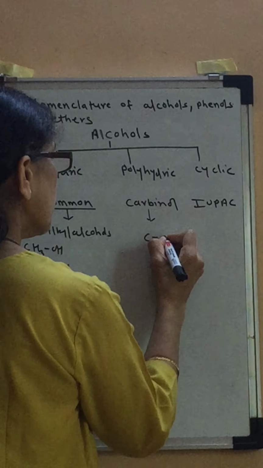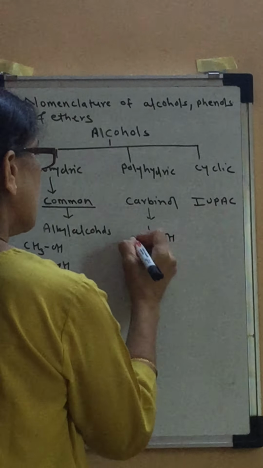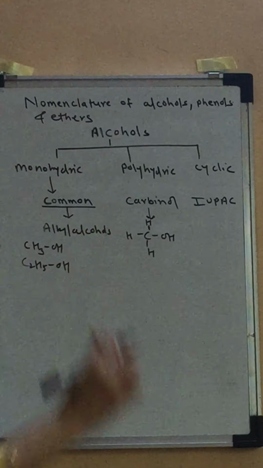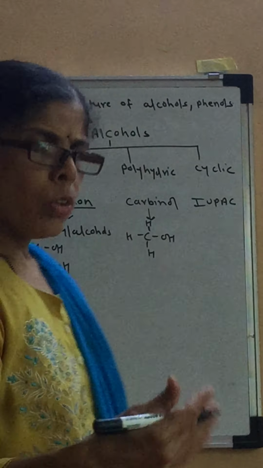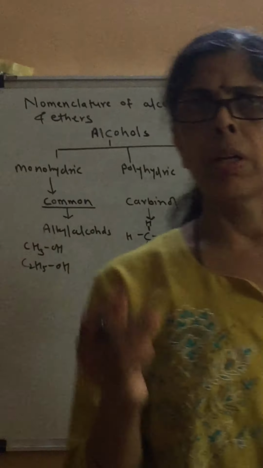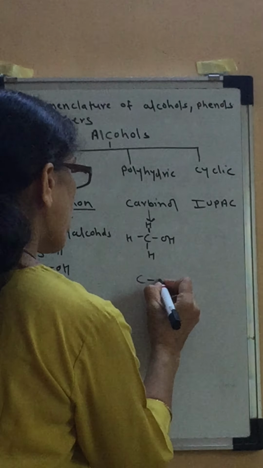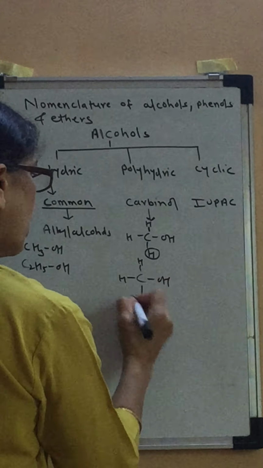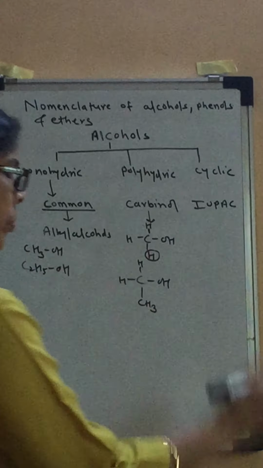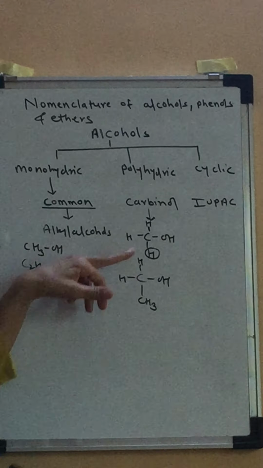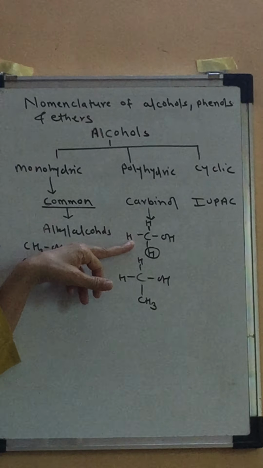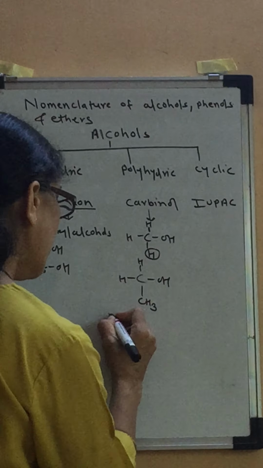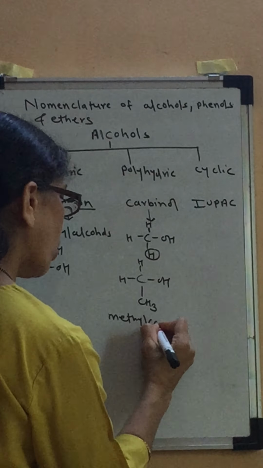Carbinol system. What is carbinol? Carbinol is basically methanol, methyl alcohol. So all the other alcohols are considered to be derivatives of carbinol. Means if you remove one hydrogen atom from carbinol and replace it by another methyl group, it will be methyl carbinol.